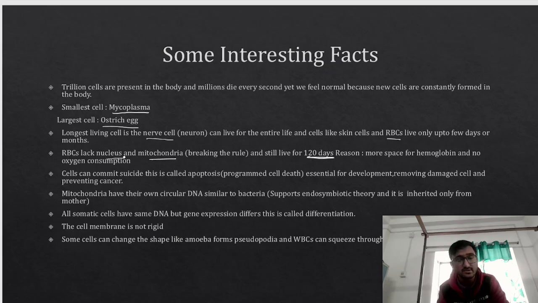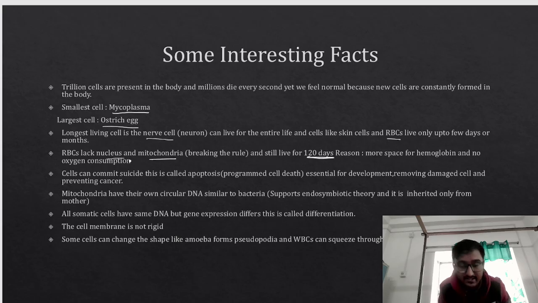What is the shape of RBC, by the way? Okay, let me tell you a very important thing about the shape. Different cells have different shapes, and this shape entirely depends on the function. RBCs, for example, have a biconcave shape. Many of the teachers might have told you that you can compare the shape of RBC with that of Hajmola, Sakmola that you have now after lunch, or after the small packets of Sakmola or Hajmola. So it's just like that. The shape of the RBC is just like that, biconcave.